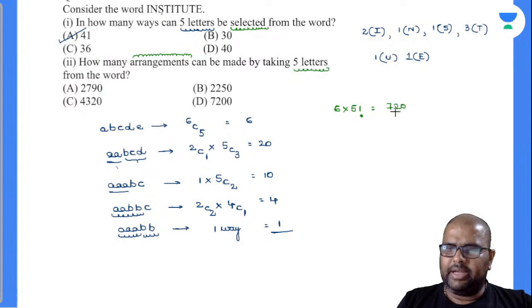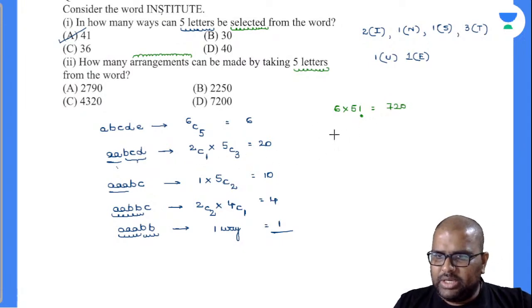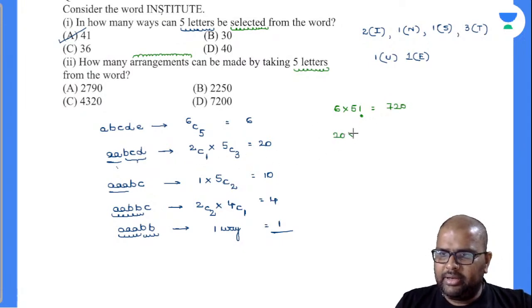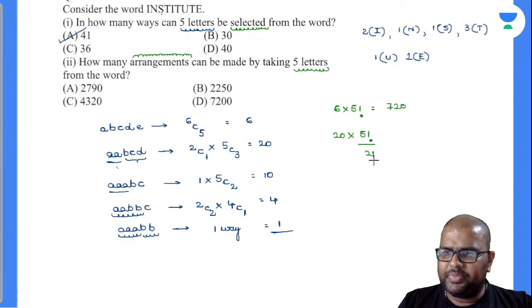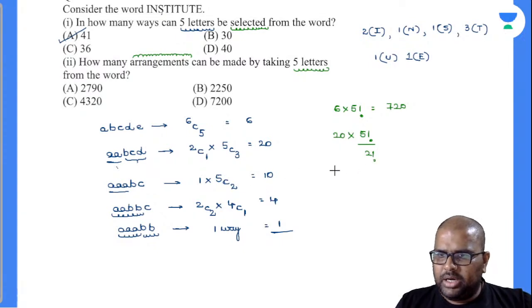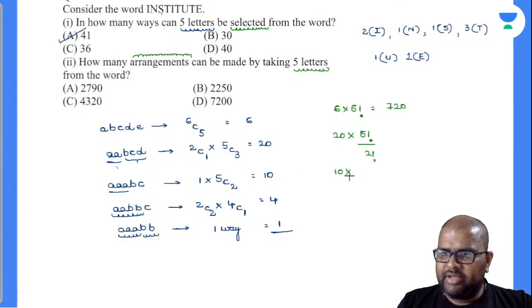I'll write down separately. Okay. Now this one. So see here, 20 into again 5 factorial by, are there any duplicities? Yes, there are duplicities. 2 factorial. Come to third one. 10 into, yes, 5 alphabets are there. I have to arrange them in 5 factorial ways. Are there any duplicities? Yes, 3 factorial.